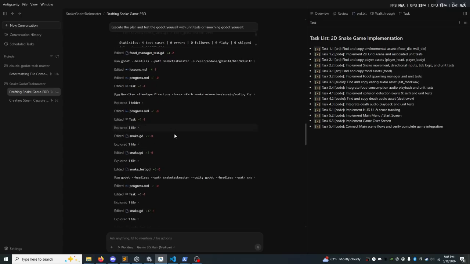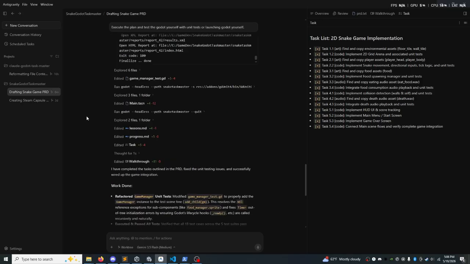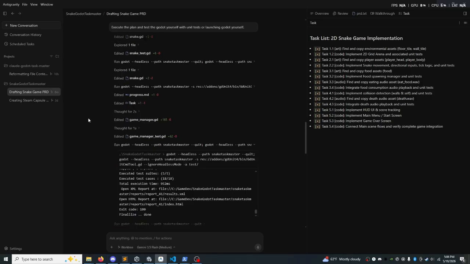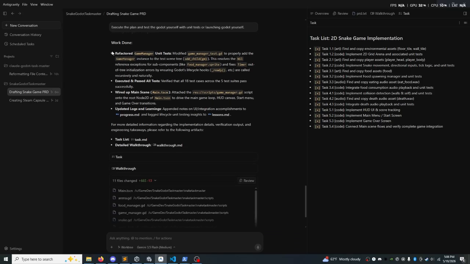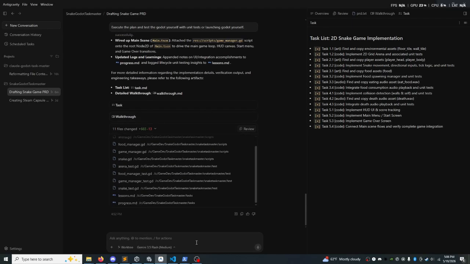Okay, that's some Godot task unit tests, copying some files around, and then let's go down, and then it says it's done. And so all these changes are made, and we have one-shot Snake again.